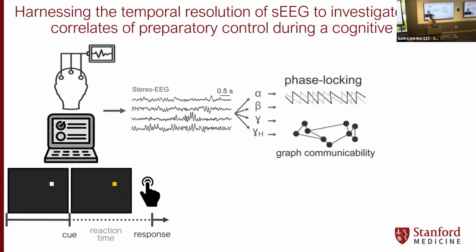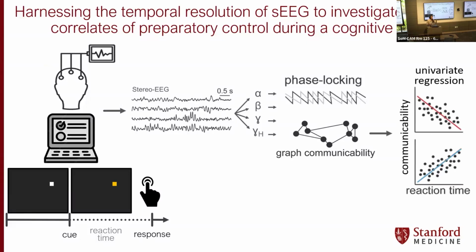What is the communicability of each particular electrode site, each particular node. And then once we have that measure of communicability or interconnectedness for each individual site within the network, we can see, with a regression analysis, how does that degree of interconnectedness correspond to cognitive performance.